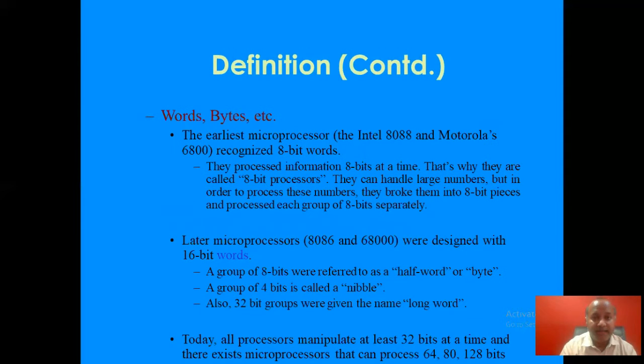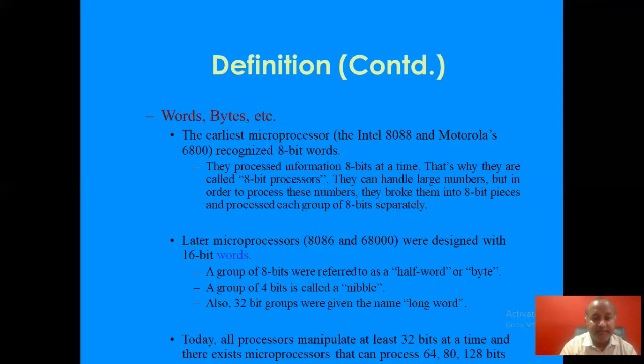Words, bytes. Now, what are these terms? The earliest microprocessors, Intel 8088 and Motorola 6800, recognized 8-bit words. They processed information 8 bits at a time. That's why they are called 8-bit processors. They can handle large numbers, but in order to process these numbers, they broke them into 8-bit pieces and processed each group of 8 bits separately. So these microprocessors can process 8 bits at a time, so their word size was 8-bit.